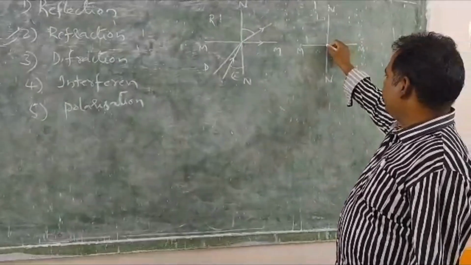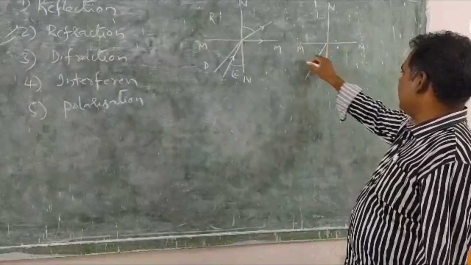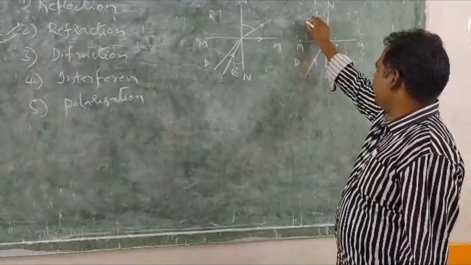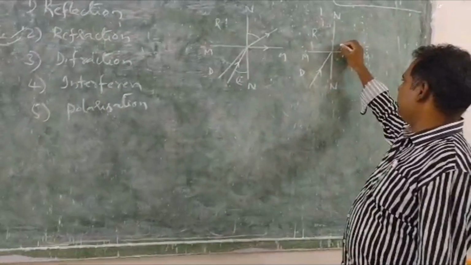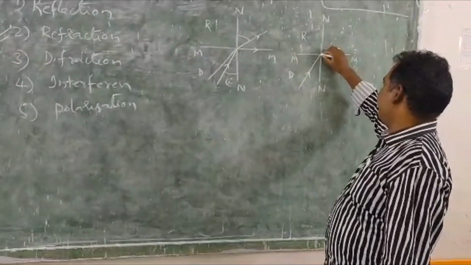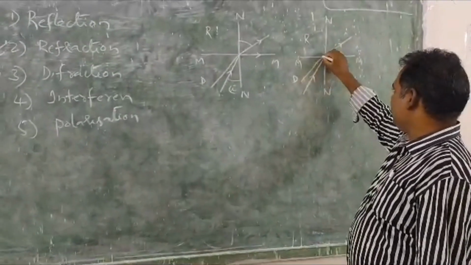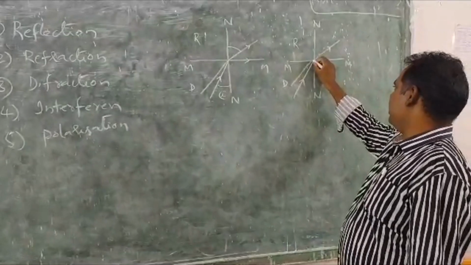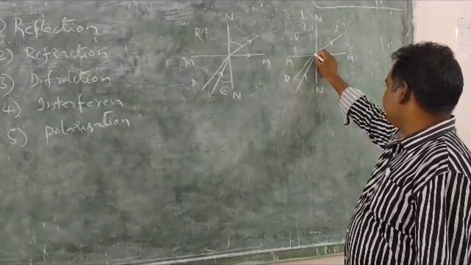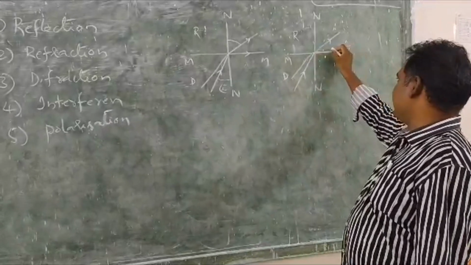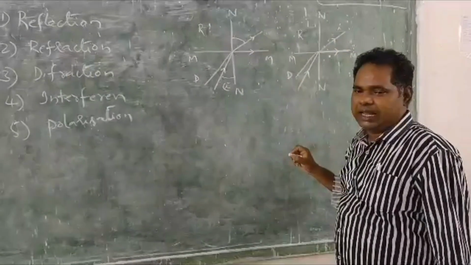When a light ray passes from the denser medium to the rarer medium, it bends away from the normal. If the angle of incidence is increased to a particular angle, the light ray grazes along the interface. This is the critical angle.